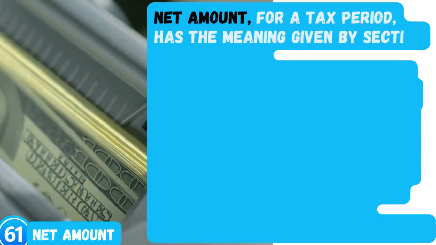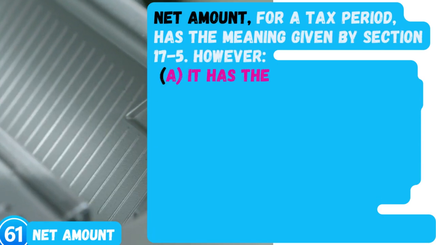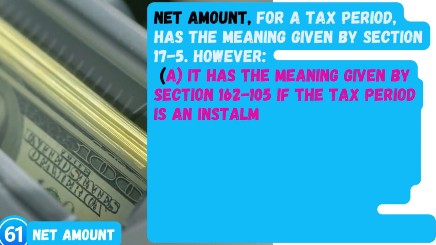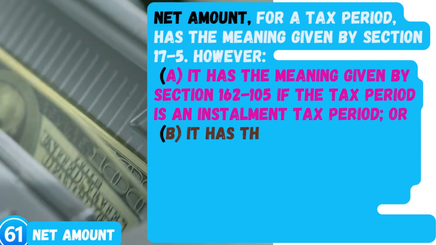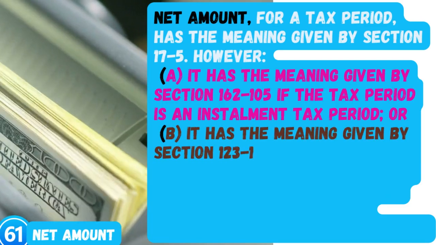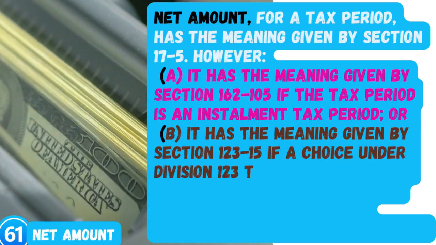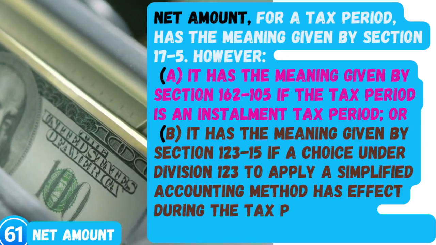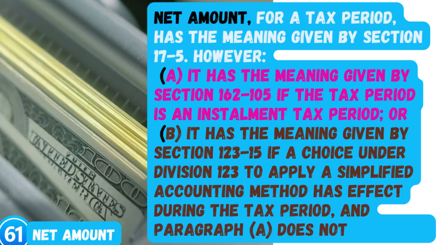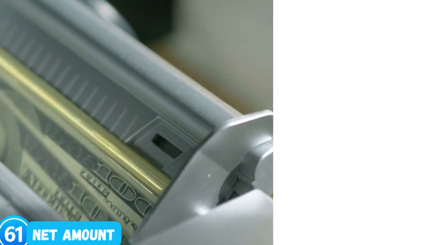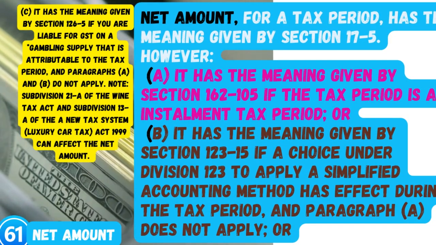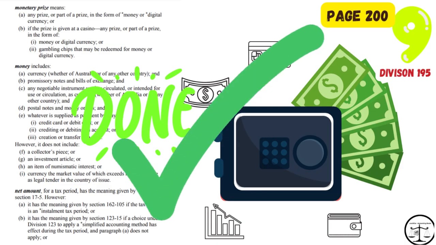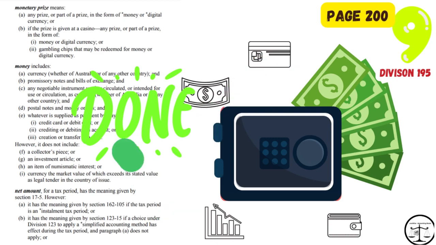Net amount for a tax period has the meaning given by Section 17-5. However, A. It has the meaning given by Section 162-105 if the tax period is an installment tax period, or B. It has the meaning given by Section 123-15 if a choice under Division 123 to apply a simplified accounting method has effect during the tax period, and paragraph A does not apply, or That was it for page number 200 of Volume 2 GST Act.